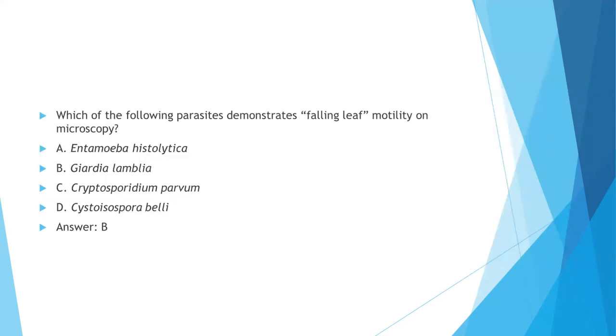So which of the following parasites demonstrates falling leaf motility on microscopy? Yes, the answer is Giardia lamblia.